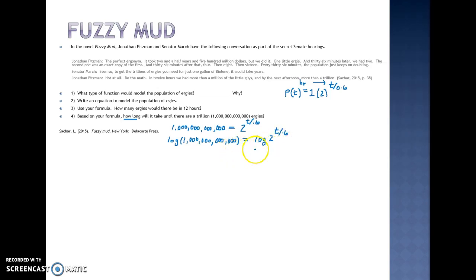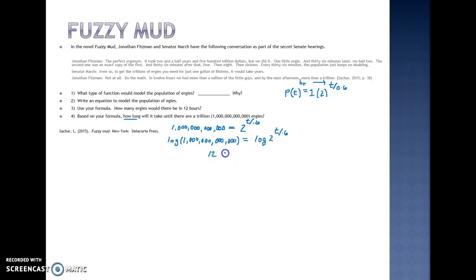Now, what logarithms do is they tell us what exponent to use with a base of 10 in order to achieve this number. So when I type on my calculator log of 1 trillion, my calculator gives me a lovely answer of 12. Because here a trillion is really 10 to the 12th power. And so if I would use an exponent of 12, I would have a trillion.